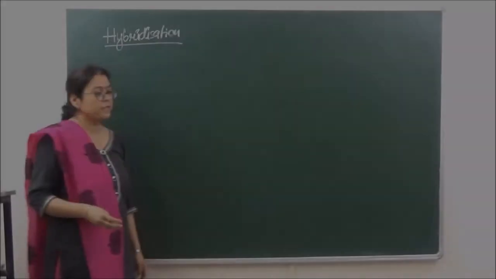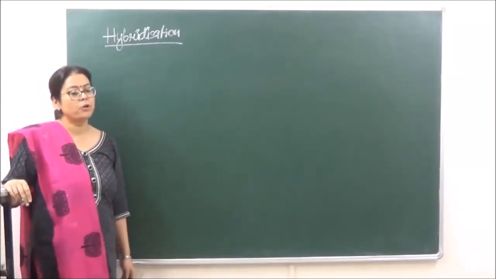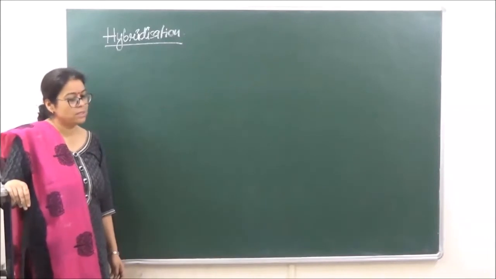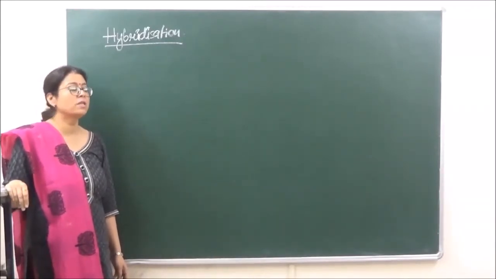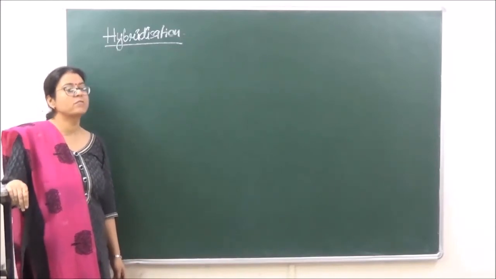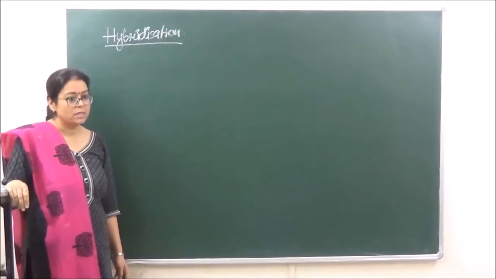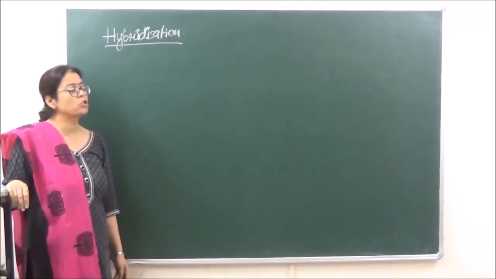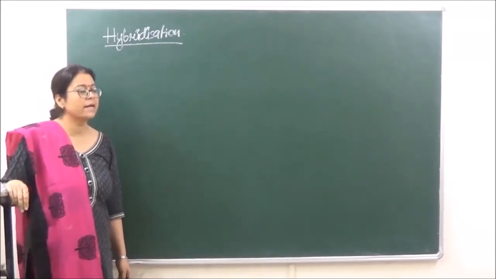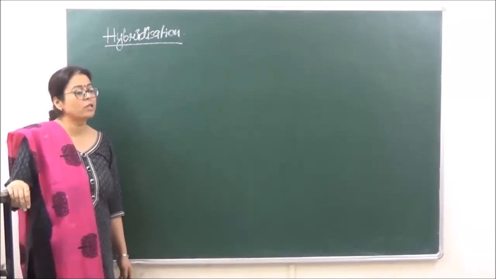So let's start with our next topic today, hybridization. Hybridization is a very important topic because we will see that all those molecules which have the same kind of hybridization on the central atom, they all have the same structure. Ok, so the question you get is: which of the following are isostructural pairs? This is the kind of question which you will get from this section.